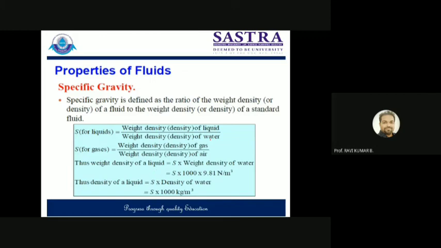Here, instead of weight density, you can also say the density of any liquid divided by the density of water. Clear? Here you can say the density of any gas divided by the density of air. It can also be written in this way. Specific gravity can also be defined in terms of density or weight density. Weight density is called specific weight. Don't get confused between the terminologies. Weight density is called specific weight, and mass density is known as density.